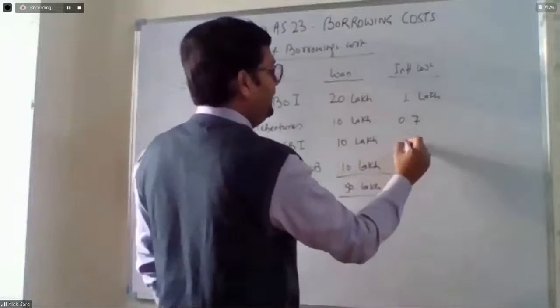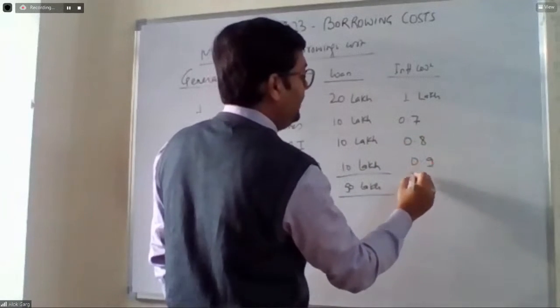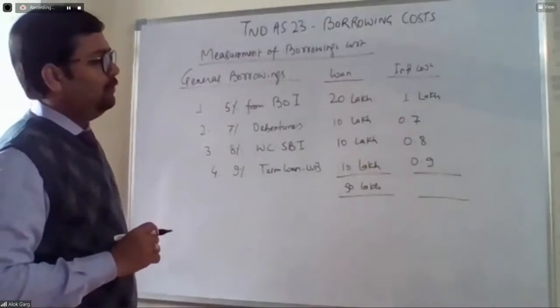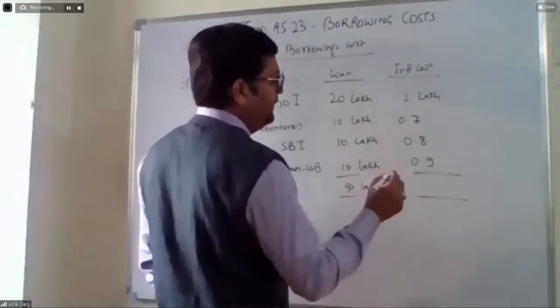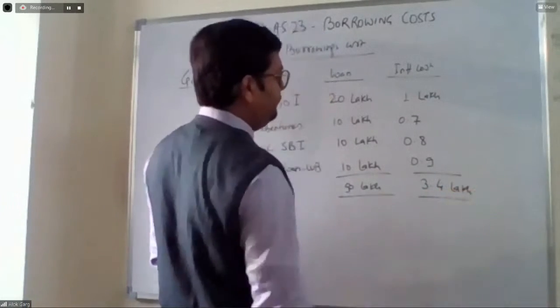Again, it is 0.8 lakhs. Again, it is 0.9 lakhs. The total is 1.7 plus 0.8, 2.5 plus 0.9, 3.4 lakhs. The total interest cost is 3.4 lakhs.